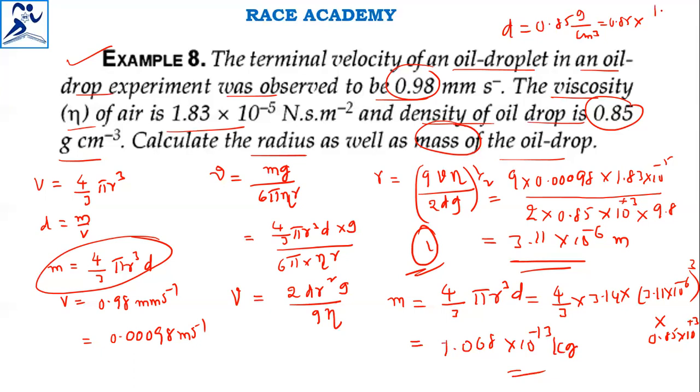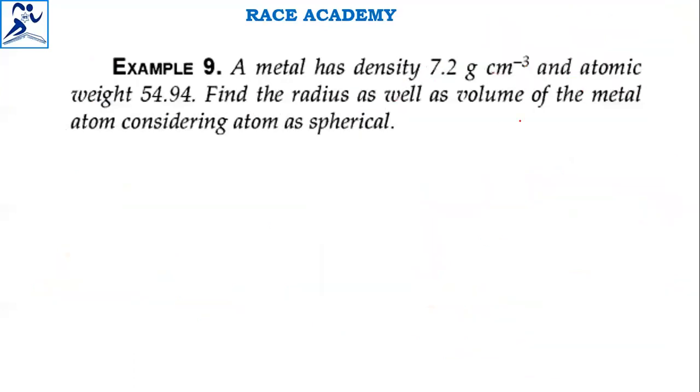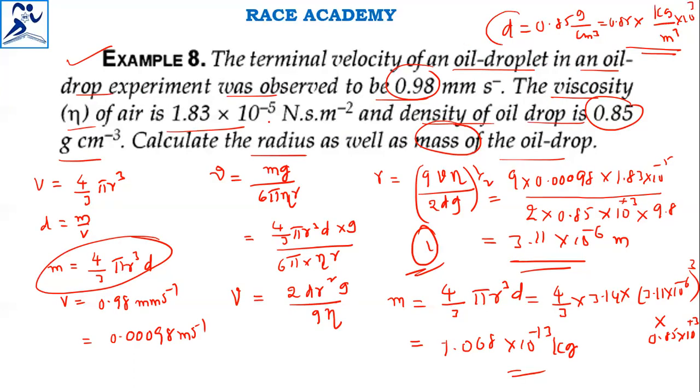We want kilograms per meter cube, right? So this is the 8th question we have answered. One answer is the radius, 3.11 × 10^-6 meters. The other, the mass of the droplet, is 1.068 × 10^-13 kilograms.